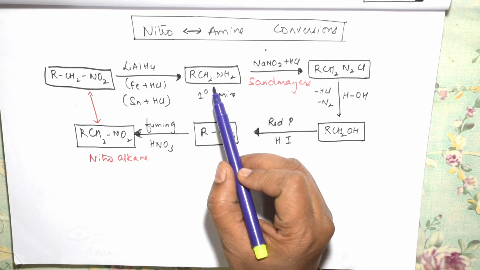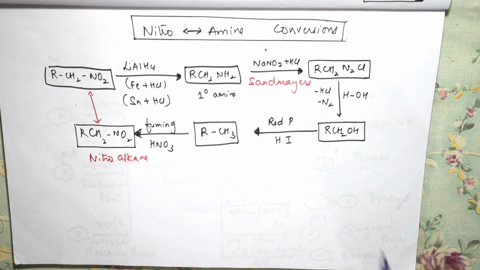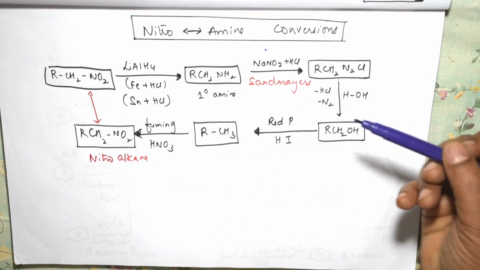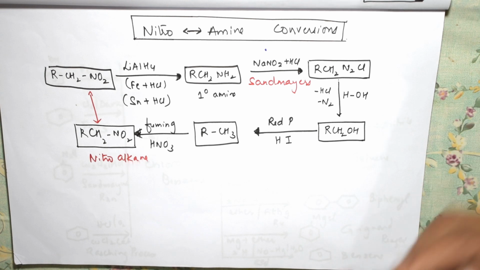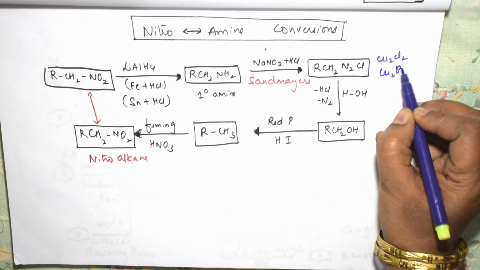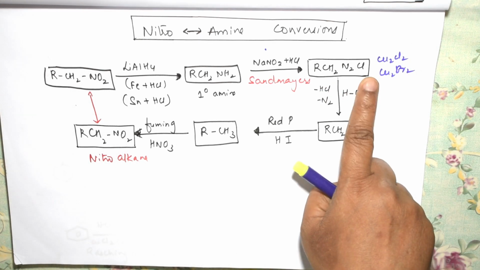Where aniline, or aliphatic amine or aromatic amine, is converted into your BDC, the diazonium chloride. Further, you're going to use red phosphorus, or if I have to tell you, in the presence of copper chloride or copper bromide, like that, you'll be converting it to the respective halides. So I have shown that BDC.